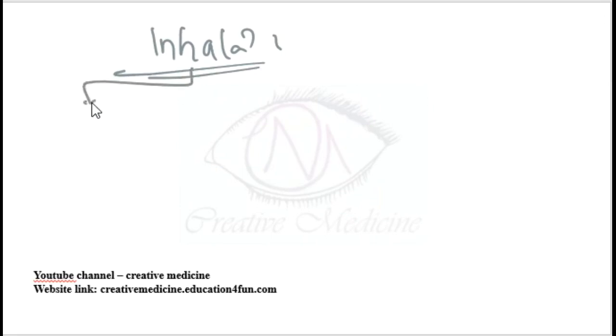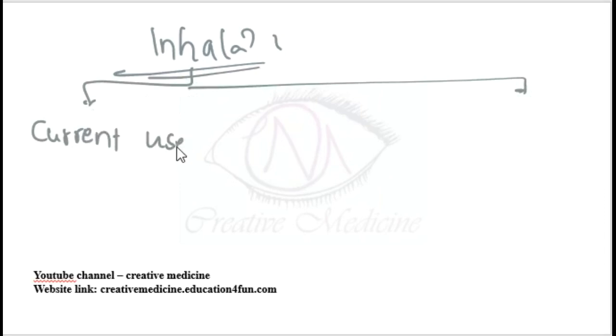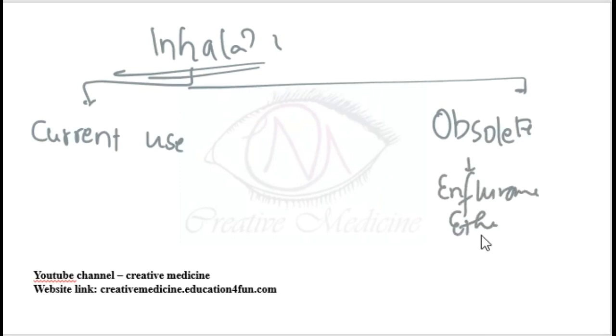Classification of inhalational agents. We have some inhalational agents which are not used, called obsolete agents. Obsolete agents include enflurane, ether, methoxyflurane, trilene and chloroform, whereas there are some inhalational agents which are currently in use.